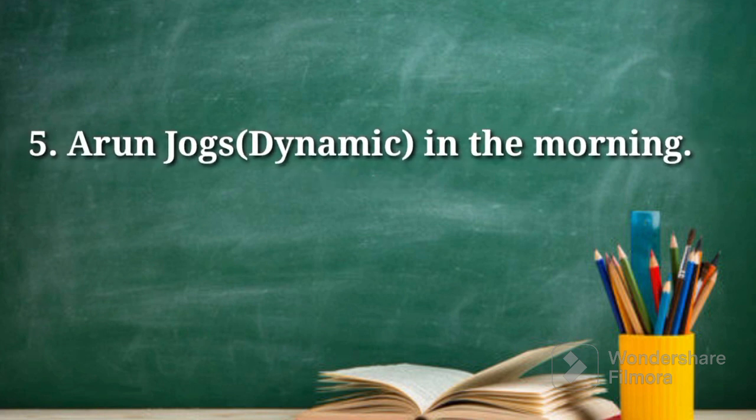The last example sentence is Arun jogs in the morning. In this sentence, you can find only one verb, and that's jogs. This verb happens to be the main verb, and it's also an example for a dynamic verb. Jogs is an action that involves the movement of your body or a part of your body, and so it is to be considered a dynamic verb as well.